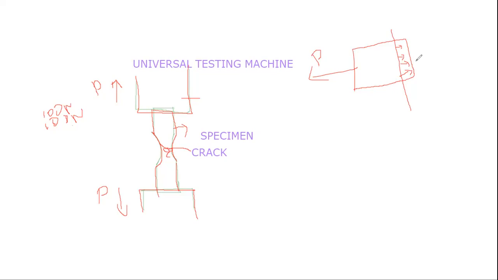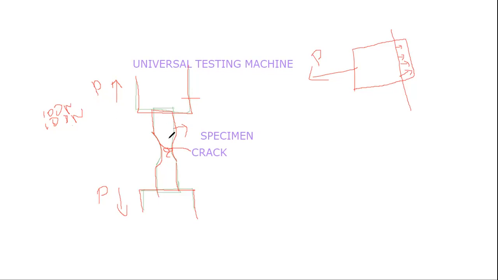That's enough. Okay? We can't see with our naked eyes. So it's a universal testing machine. In the testing machine, after application of load, up to a certain point the specimen is capable of withstanding the corresponding load.